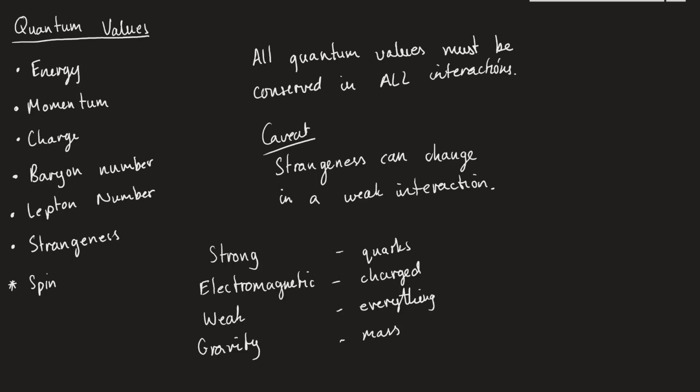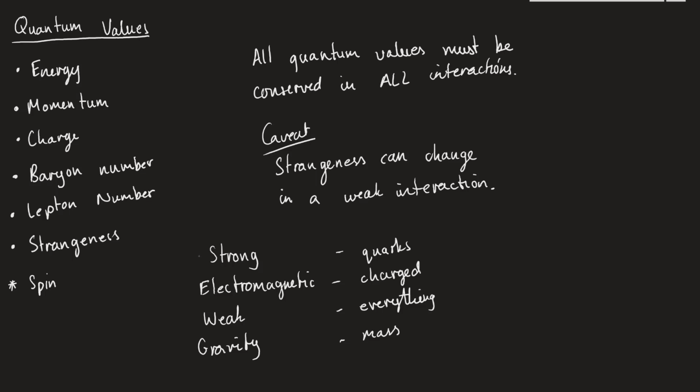Okay. Now, in order to decide whether it's a weak interaction or a strong interaction or an electromagnetic interaction, you'll probably find you're never going to get a gravity interaction in particle physics, purely because it's completely negligible because your masses are so tiny.